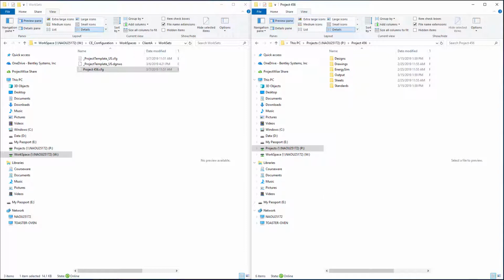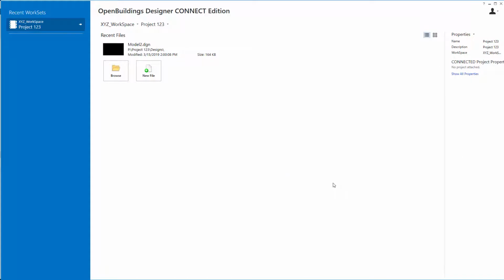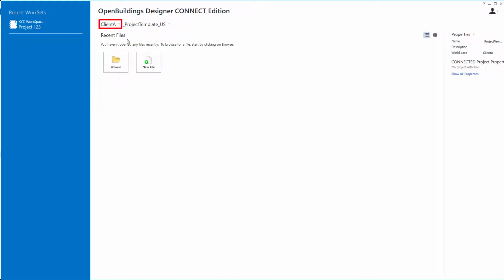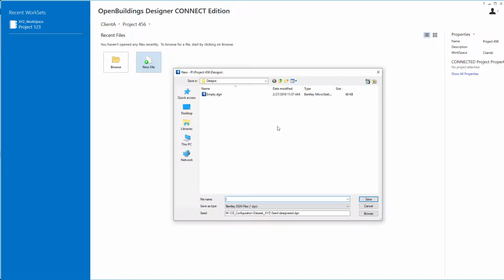So let's open up OpenBuildings Designer again and see what that looks like. So I'm going to come up to the workspace, pull down, and instead of the XYZ workspace, I'm going to select the client A workspace. And from the worksets pull down, I can select the project I just set up, which is project 456. I'm going to create a new file in that project.